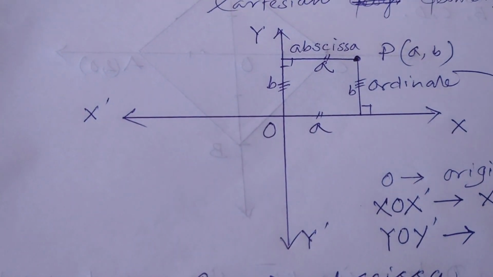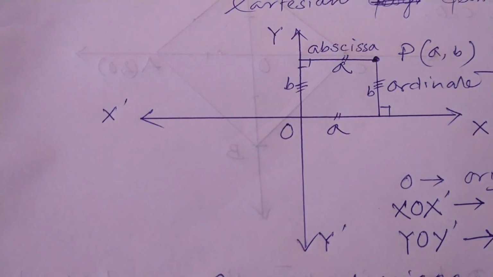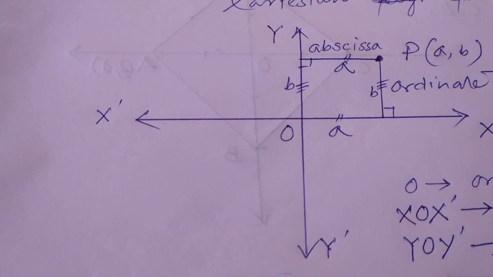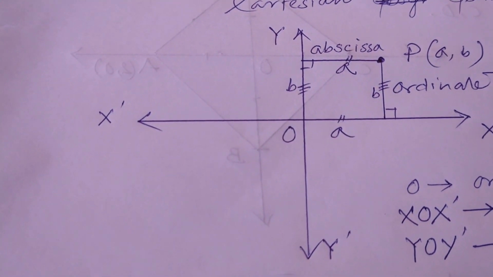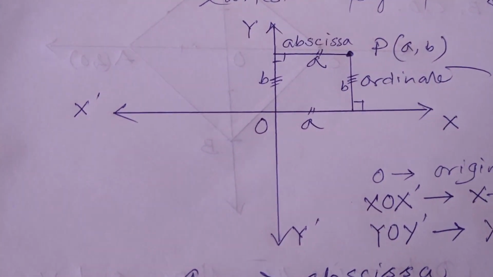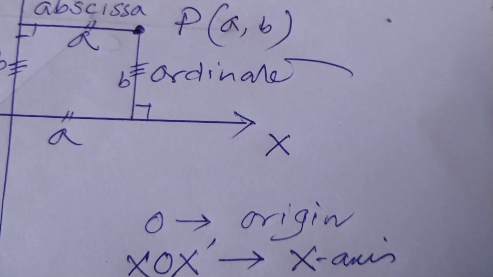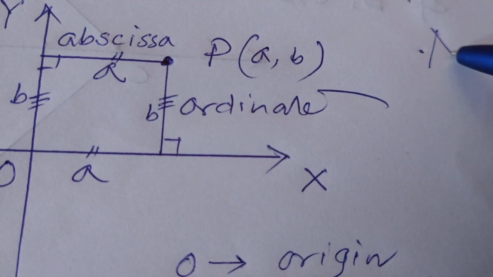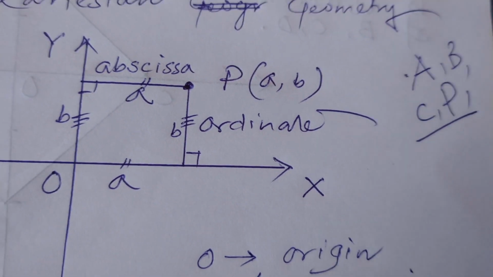You have studied geometry, but started geometry with the concept of a point. What have you learned in Euclidean geometry? A point has no dimension. It is denoted by a dot only, and it is represented by a dot, like this dot, and denoted by any capital letter A, B, C or P, etc.